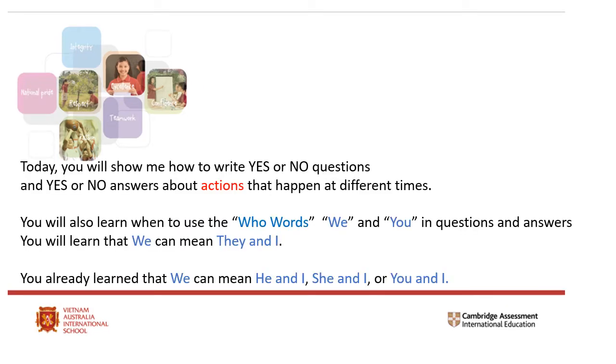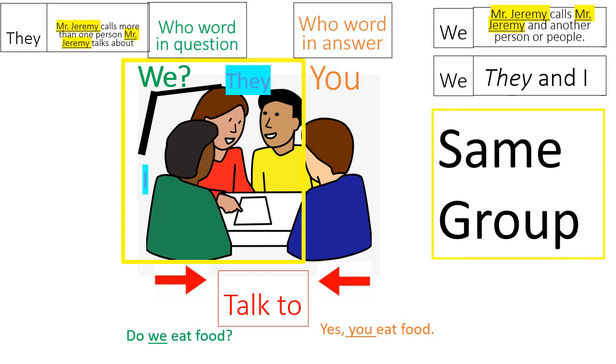So today we will continue to practice writing yes or no questions and yes or no answers about actions that happen at different times. You will also learn when to use the who words, we and you, in answers and questions. You will learn that we can mean they and I. You already learned that we can mean he and I, she and I, or you and I. So, in this situation, the who word in the question is we. For example, do we eat food?